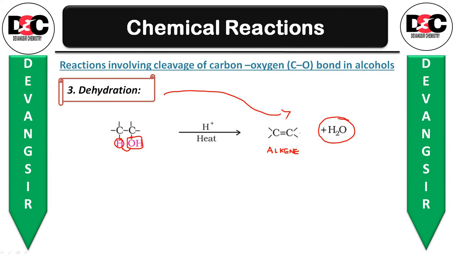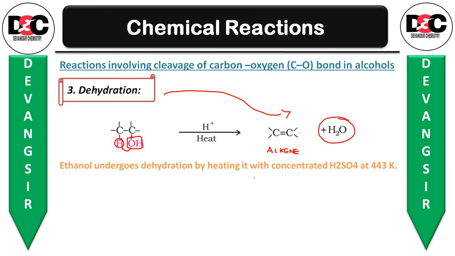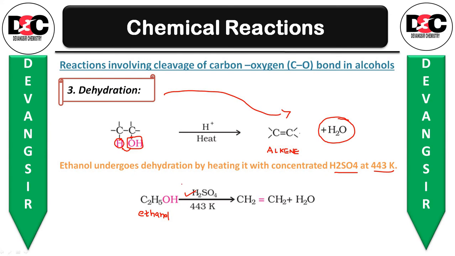Now here ethanol undergoes dehydration by heating it with concentrated H2SO4 at 443 Kelvin temperature. You need to provide the proper temperature in case of ethanol. So C2H5OH, that is ethanol, with concentrated sulfuric acid, 443 Kelvin temperature, the OH with one H will run away, you will be getting removal of water molecule, and CH2 double bond CH2, that is ethene.